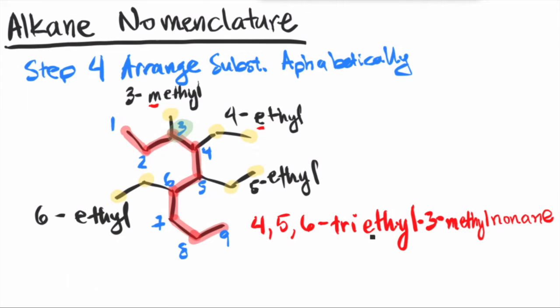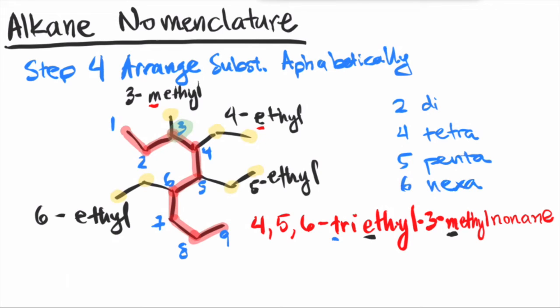And remember, we alphabetize it based on the E versus the M in the substituent name. Notice that we don't use the tri in alphabetization, or else you would think methyl would come before triethyl, right? But again, tri is a prefix that we will ignore. So tri is a prefix that represents 3. What is the prefix that represents 2? 2 will be di. 4 would be tetra. 5 would be penta. And 6 would be hexa. These are good prefixes for you to know.